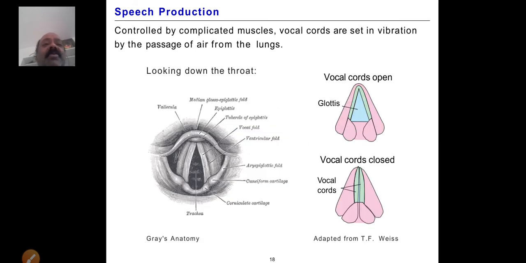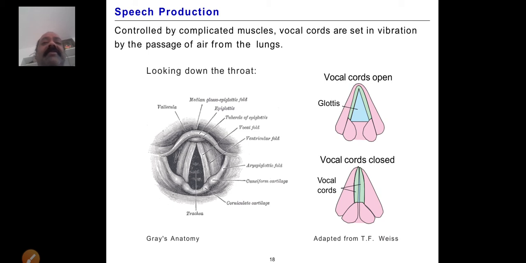With the vocal cord open, the sound will come like this. With the vocal cord closed, the vocal cords are inside like this. This is for understanding purposes only. So here, controlled by complicated muscles, the vocal cords are set in vibration by the passage of air from the lungs.